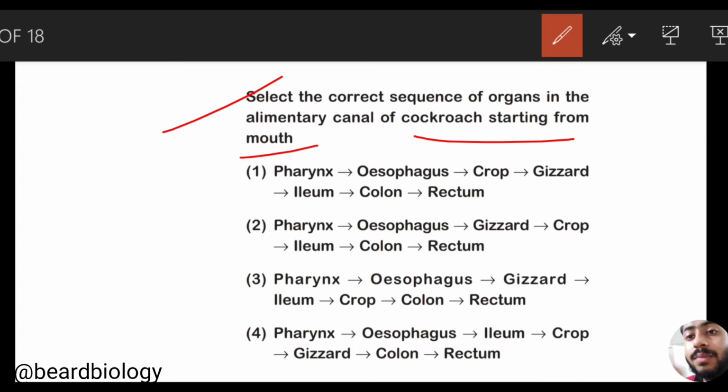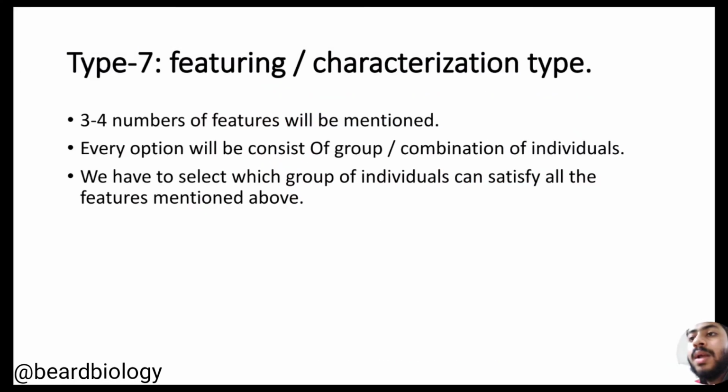There are so many parts of the cockroach digestive system, so we have to arrange those organs starting from the mouth. Here the options are provided in a discrete manner, so we have to study these options and tick the correct option. The option will be first pharynx, after that esophagus, crop, gizzard, ileum, colon, rectum.